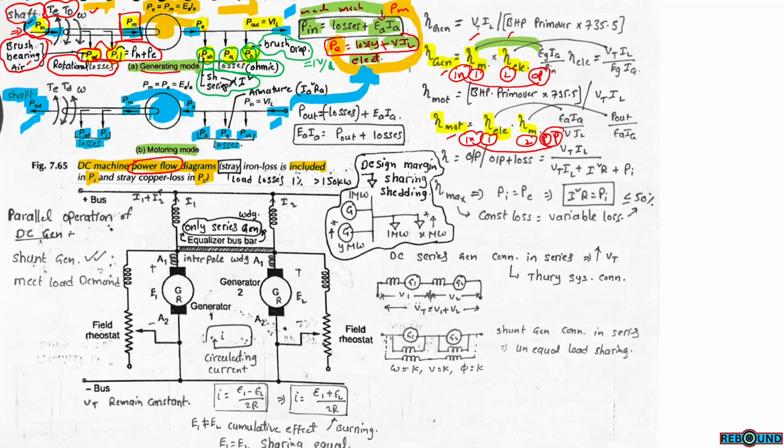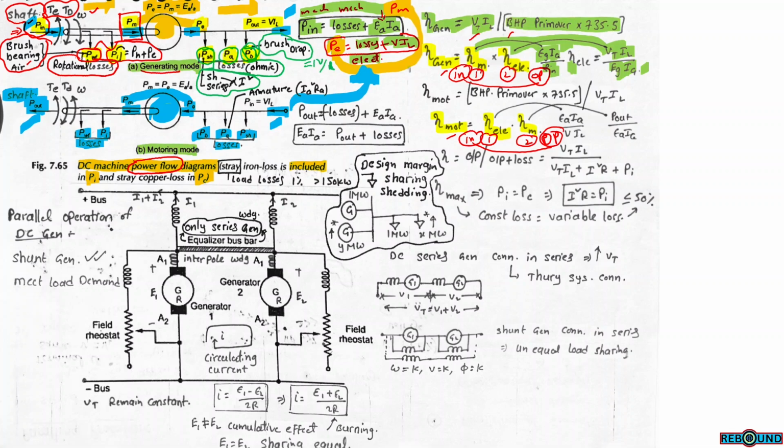Efficiency in terms of the mechanical part: the output power is Eg into Ia, and the input power is power from the shaft. In terms of the electrical part: the output power, terminal voltage into load current, divided by the input power Eg into Ia. When you multiply these two, the numerator and denominator cancel, and the final efficiency is terminal voltage into load current divided by input power from the prime mover.